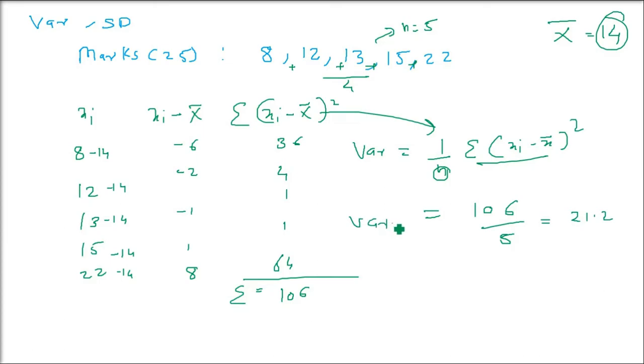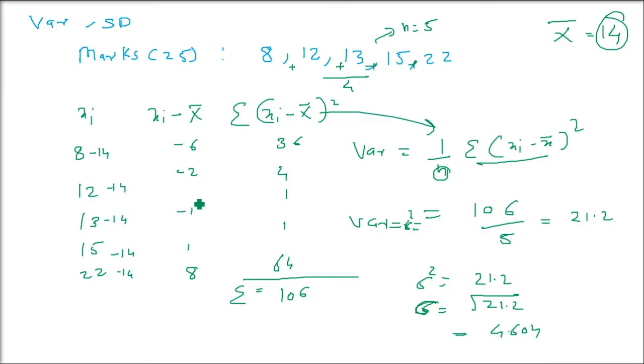But what is variance? Variance is basically sigma square. So in order to find sigma, that is the standard deviation, just take the square root of variance. That is the square root of 21.2, which is going to be 4.604. So don't worry about the numbers, just think about the steps. This we have already done.